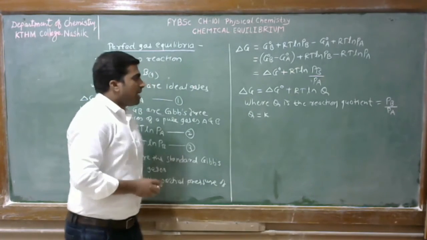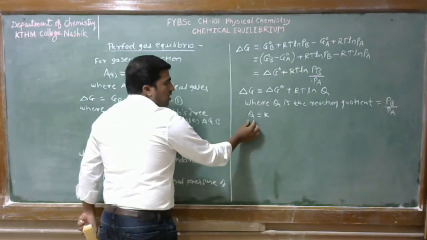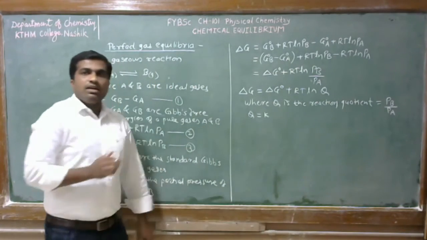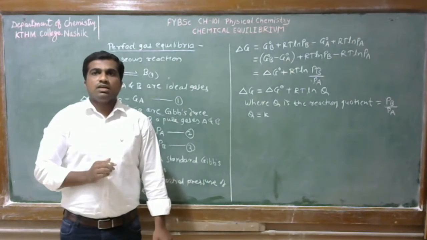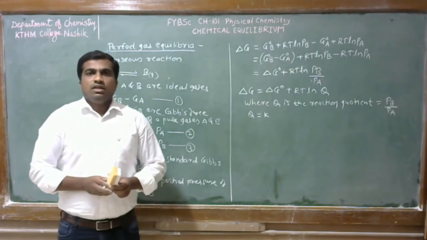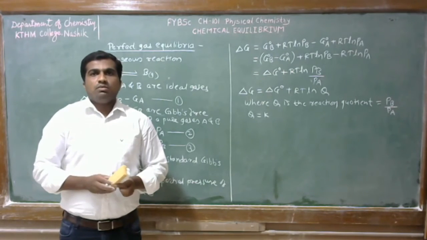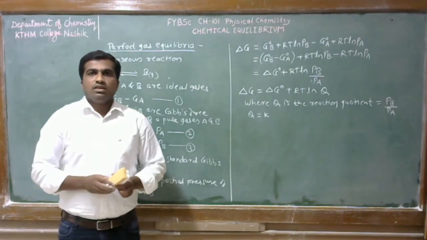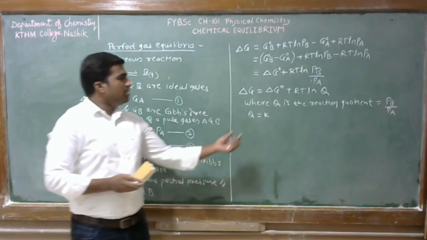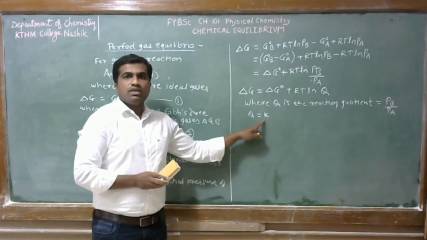Okay, so by comparing the magnitude of Q with K for a reaction under given conditions, it is possible to decide whether the reaction will go forward or backward, that is reverse. So the magnitude of Q compared with the magnitude of K will decide it.